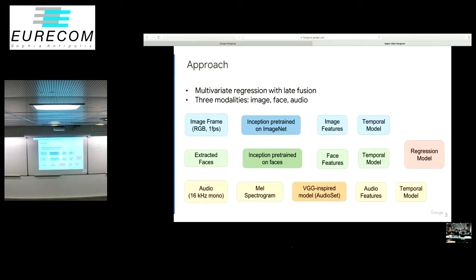For the audio modality, we sampled the audio at 16 kilohertz. We compute the mel spectrogram, which then goes into our VGG-inspired model called AudioSet. These audio features are then fed into our last temporal model, which also goes to our regression model.